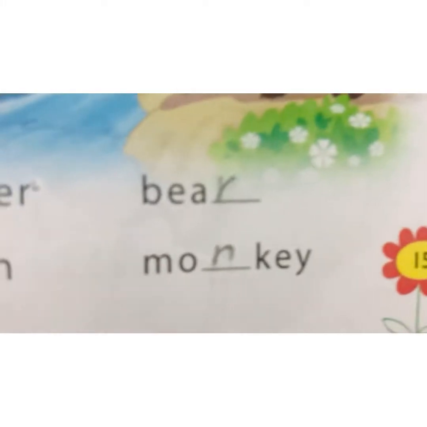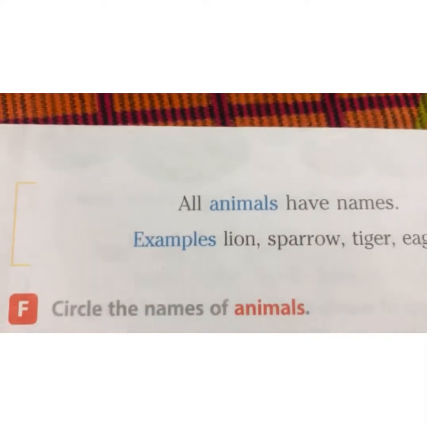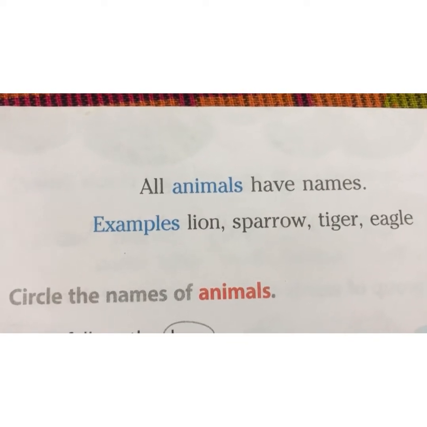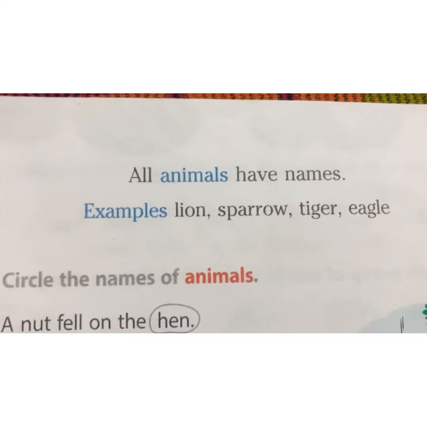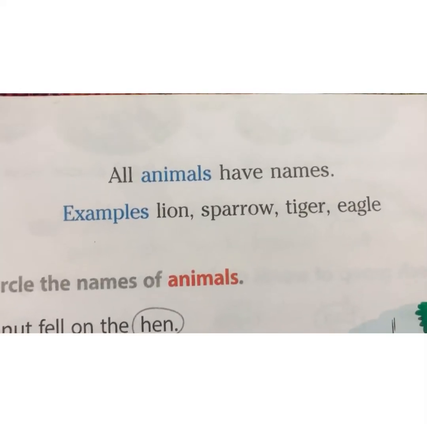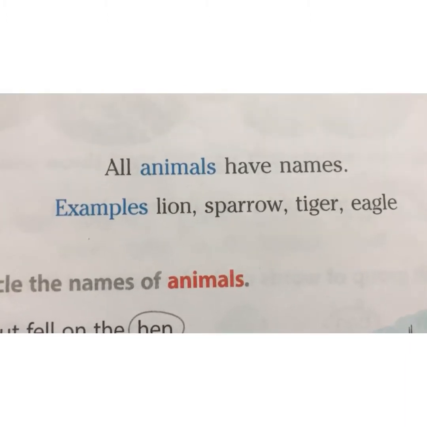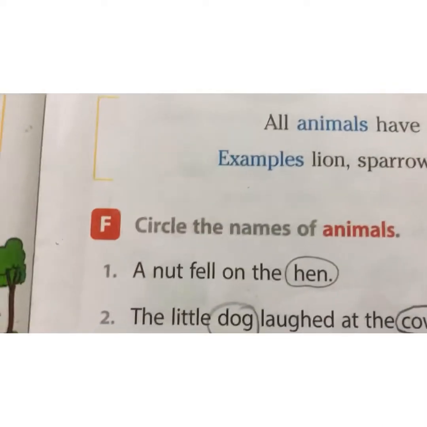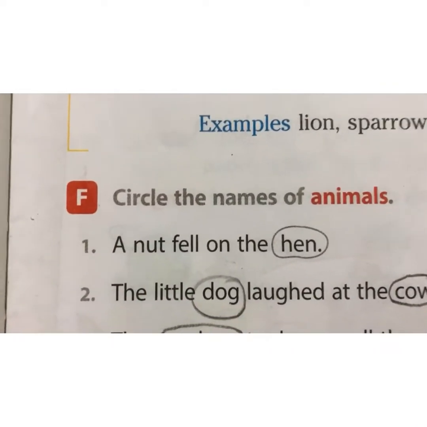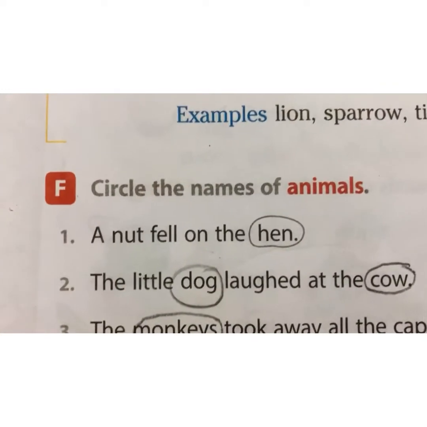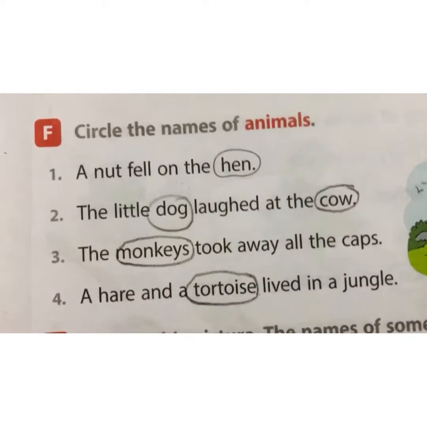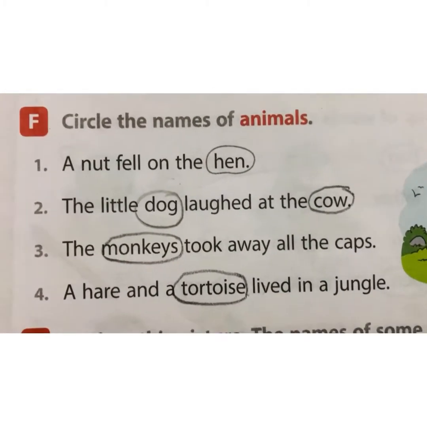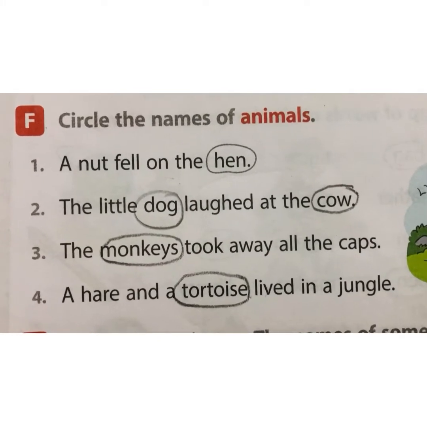Page number 15. All animals have names. Examples: lion, sparrow, tiger, eagle. These all are animals and they all have different names. F. Circle the names of animals. This question is a very easy question. You have to just circle the names of animals. I have done this for you.